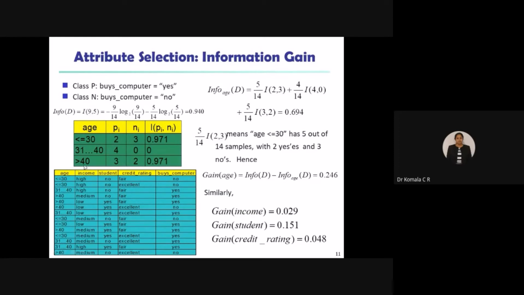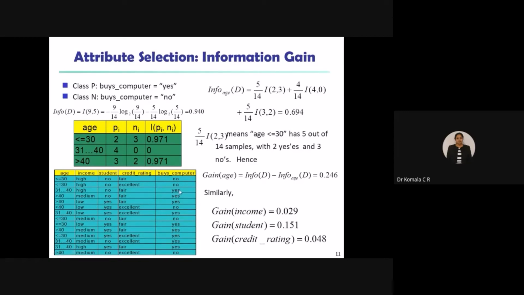Coming to the first category, less than or equal to 30, how many no's and yes are there? Please check it, students. For less than or equal to 30, the first one is no, the second one no, then the third one no. 3 no's I have already found. Then 1 yes here.